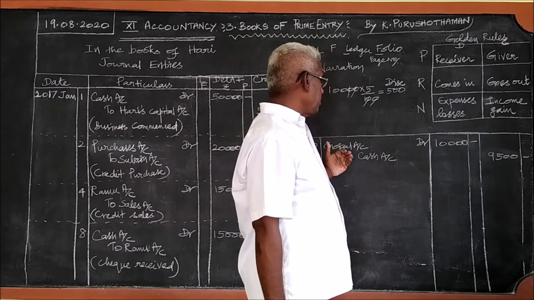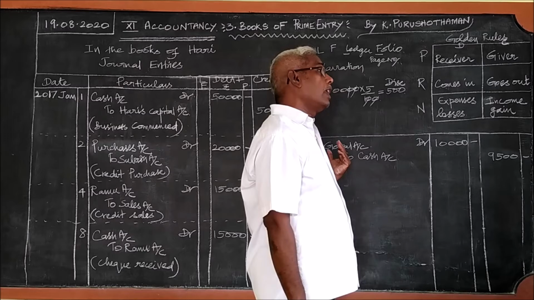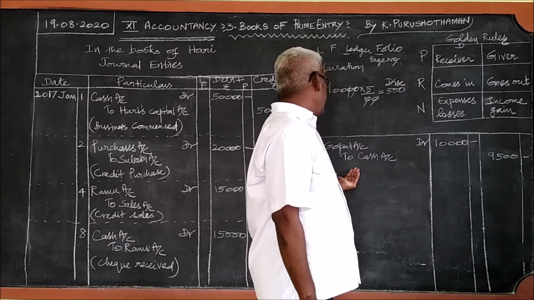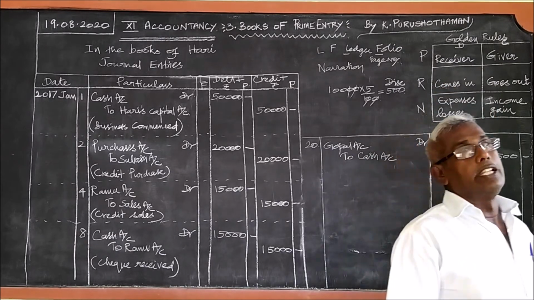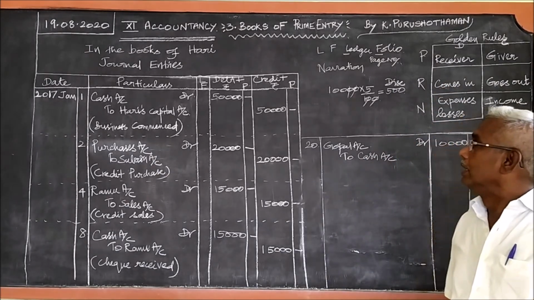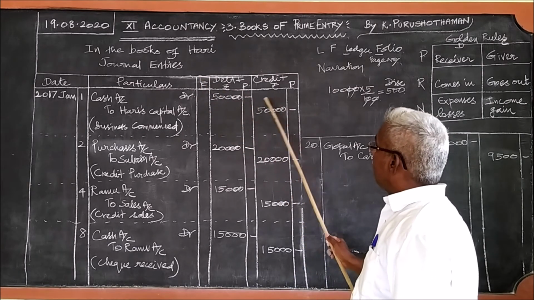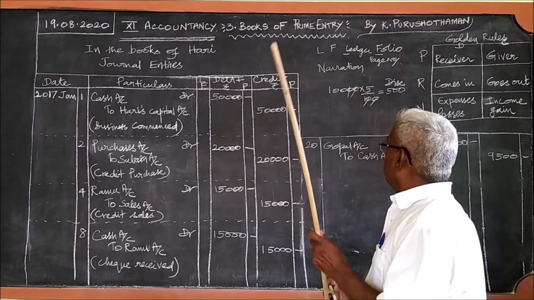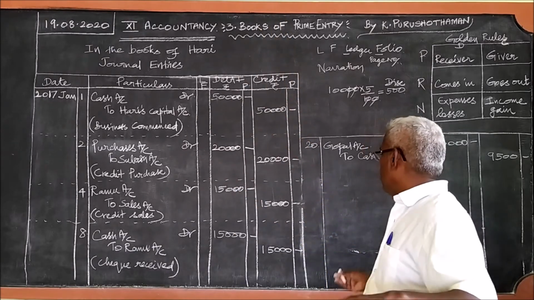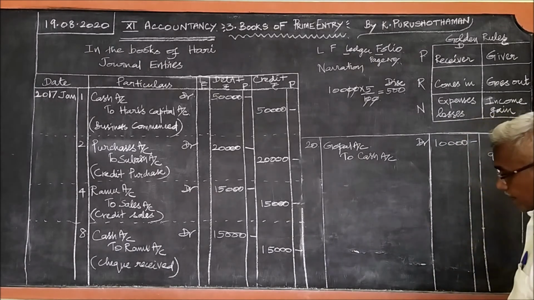What is the difference between the other journal entries we have seen so far and this journal entry? In almost all the journal entries, the debit amount and the credit amount are one and the same. Here the amount is different.